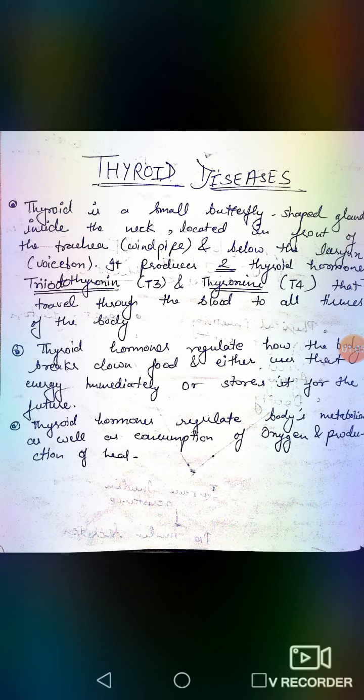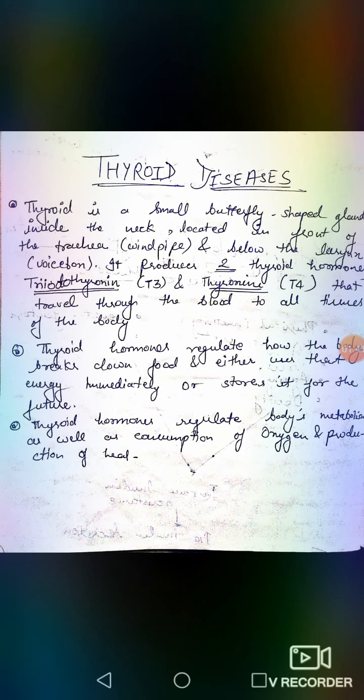Next, thyroid hormones regulate how the body breaks down food and either uses it as heat energy immediately or stores it for the future. Means the work of thyroid hormone is to regulate how the body breaks down food and how the body uses energy immediately or stores it for the future. These all are the work of thyroid hormones.